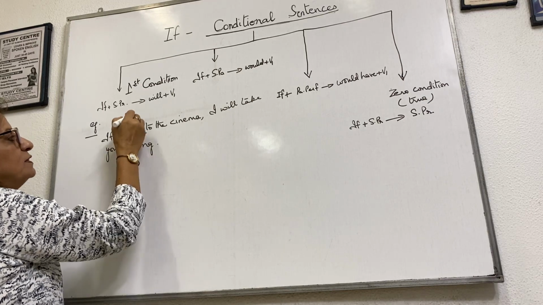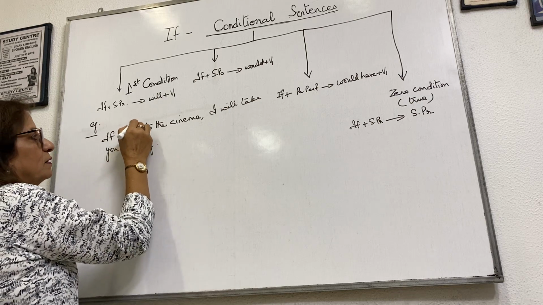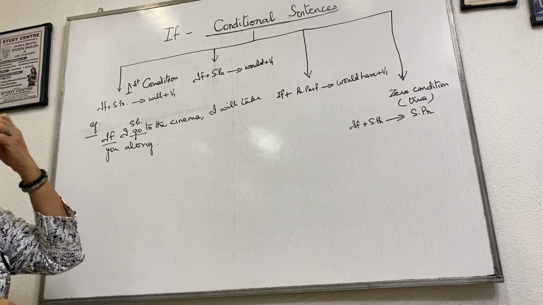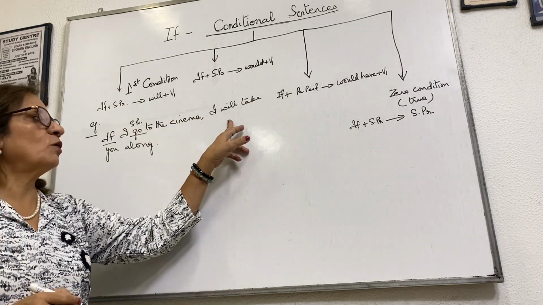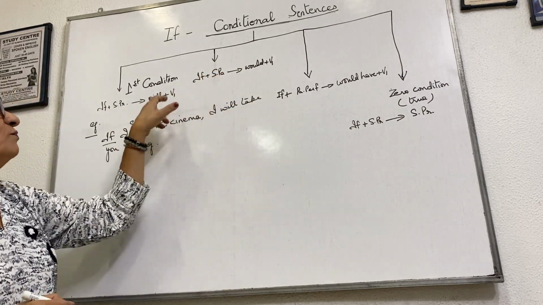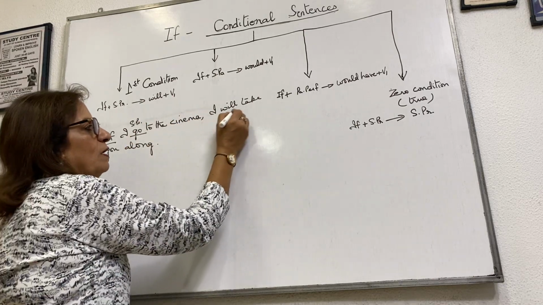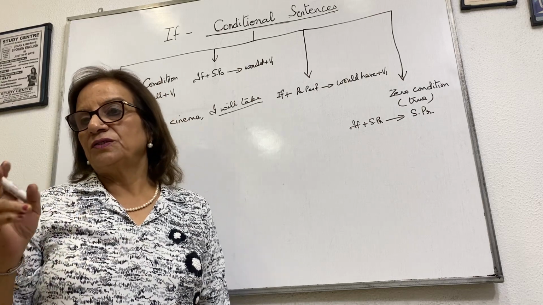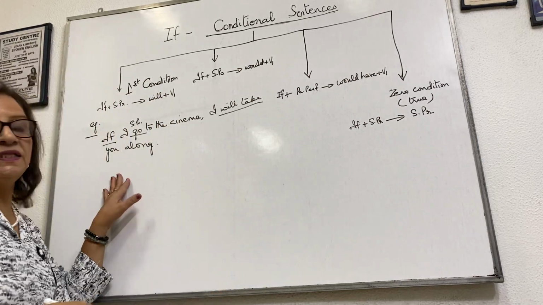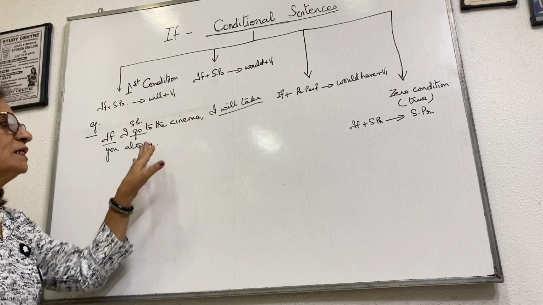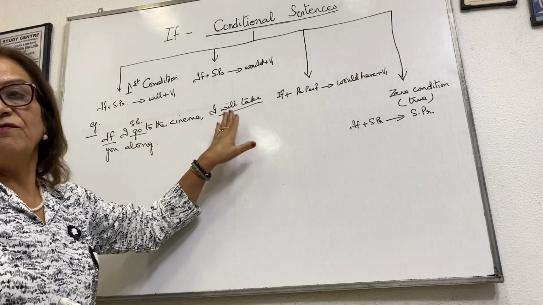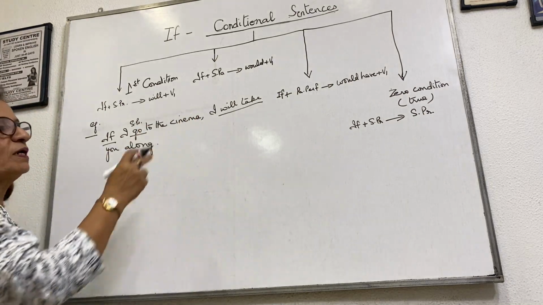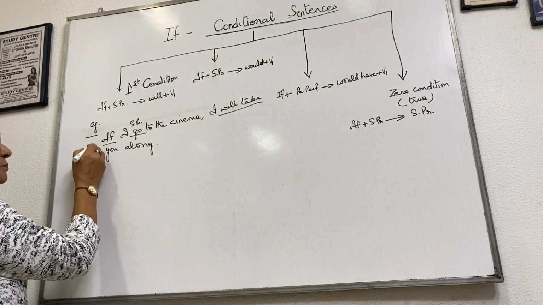If I go is simple present. If in the if sentence we are using simple present, then the second clause will be will plus verb in the first form. Will plus take, the first form of take, took, taken. So if you are using the if sentence in simple present, the second clause will be will plus verb in the first form. If I go to the cinema, I will take you along.